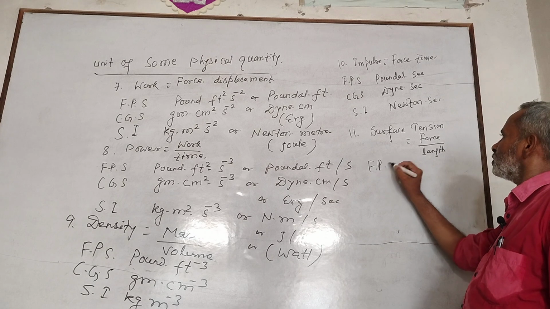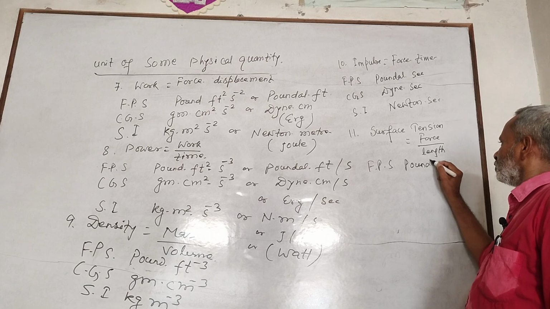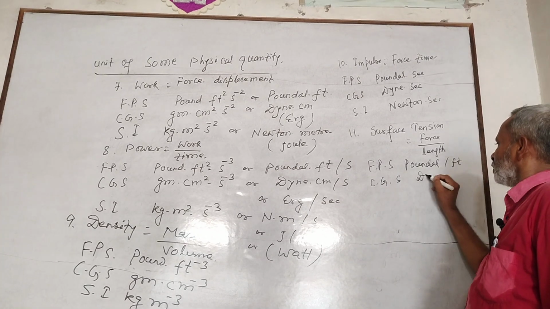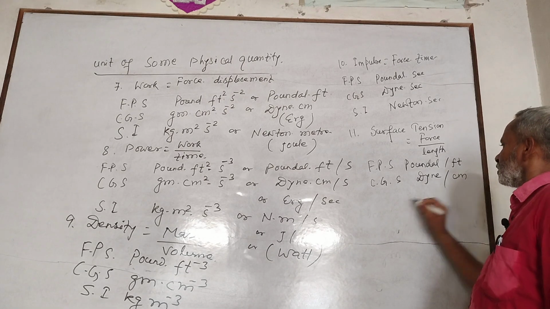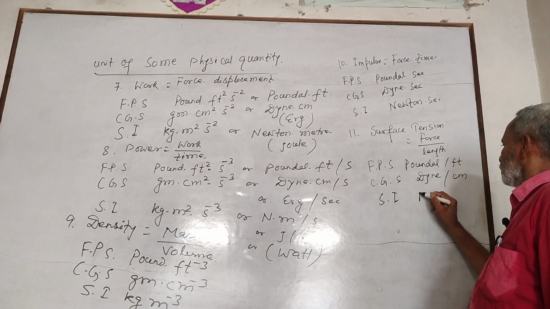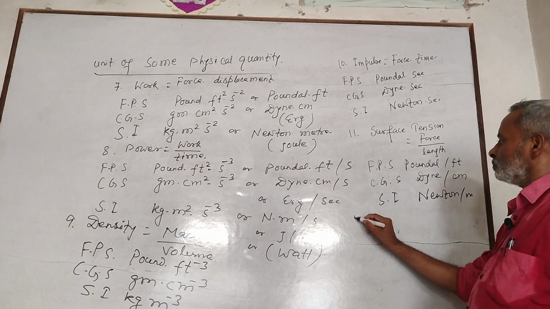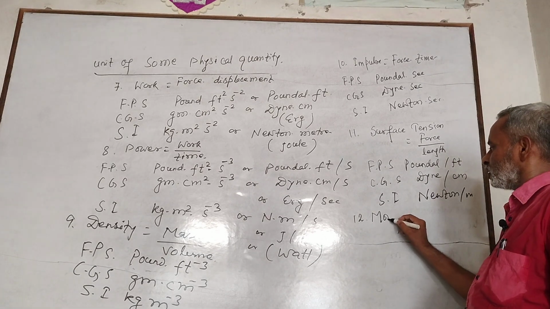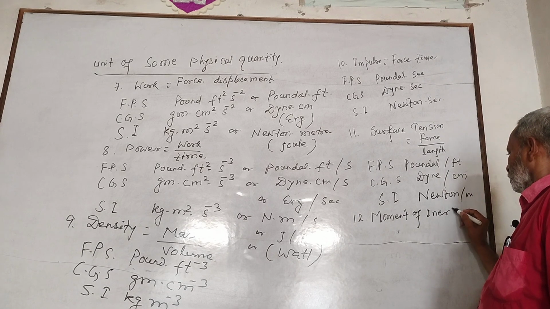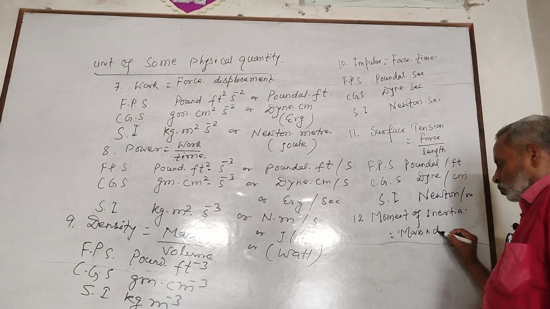Moment of inertia. Mass into distance square. In FPS, pound feet square. In CGS, gram cm square. In SI, kg meter square.